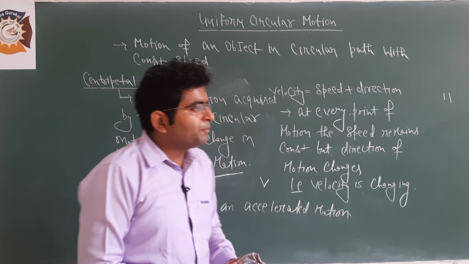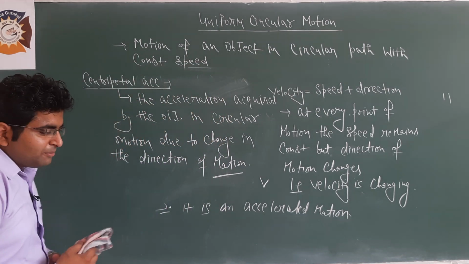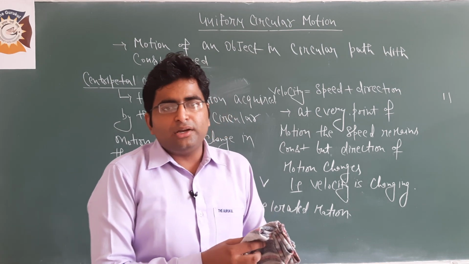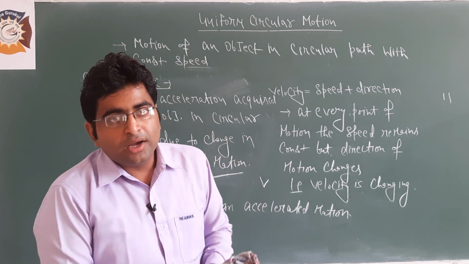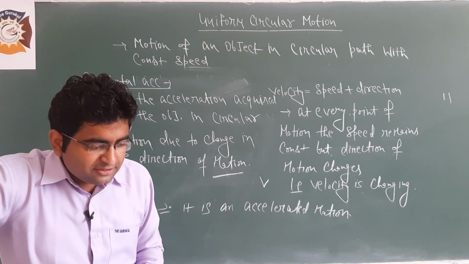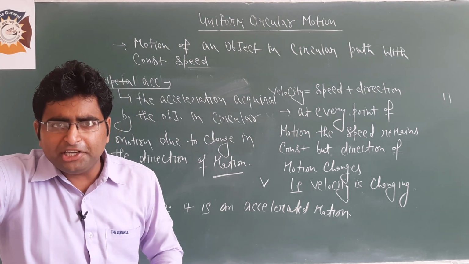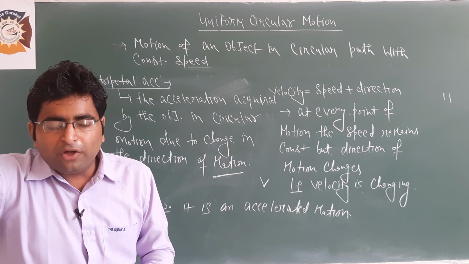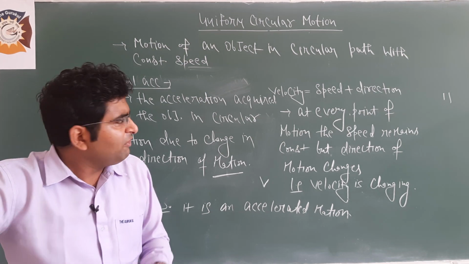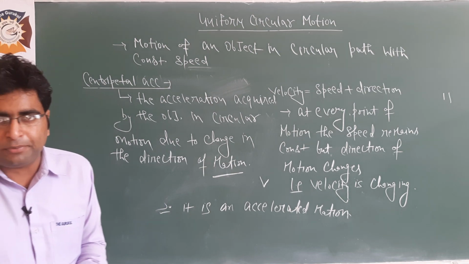Okay students, now for example, if an object is in circular motion and you want to calculate the time period of that object, it means you want to calculate in which time the object has completed one revolution in the circular motion. Now we will calculate the expression for that time period.